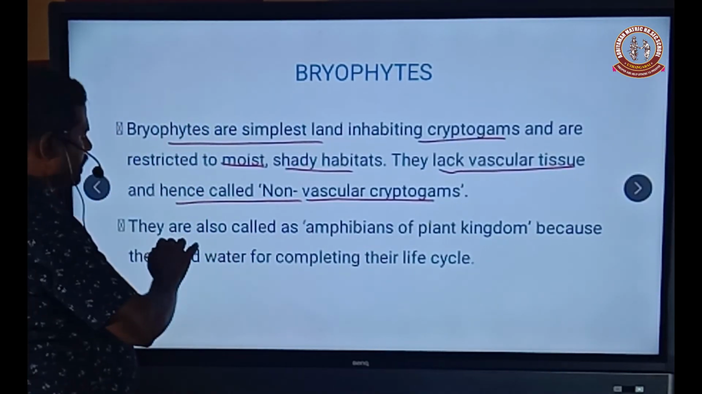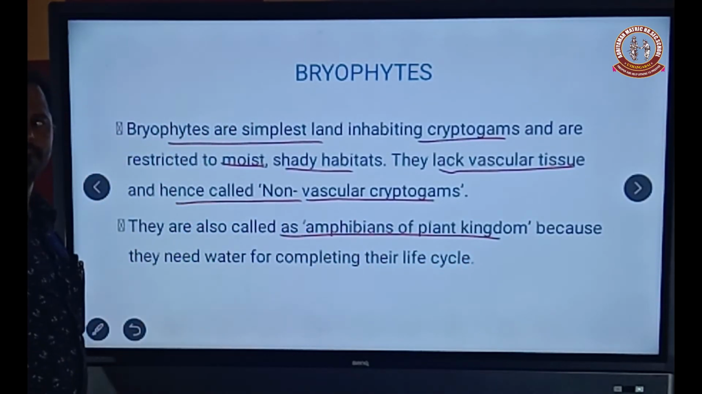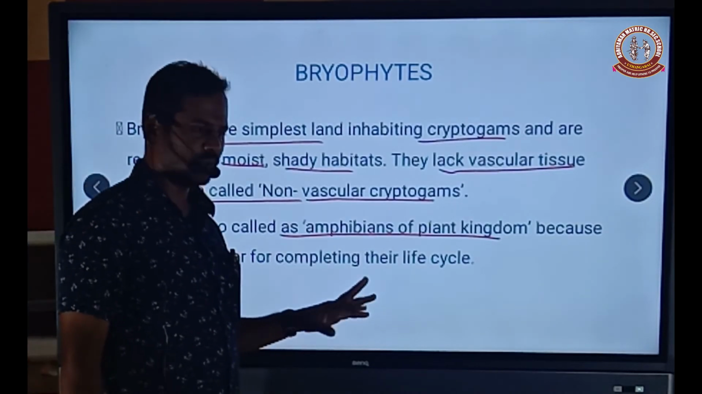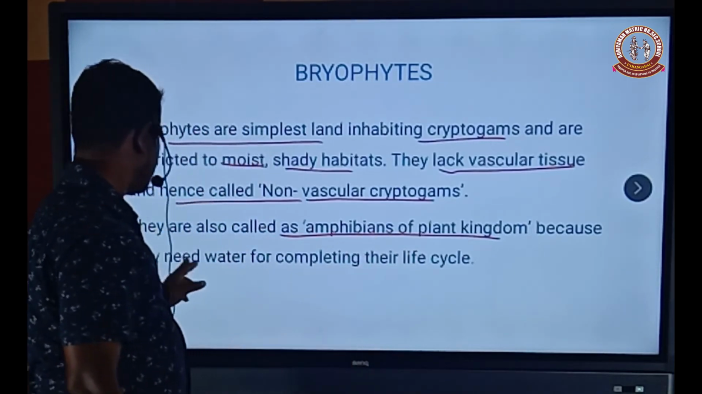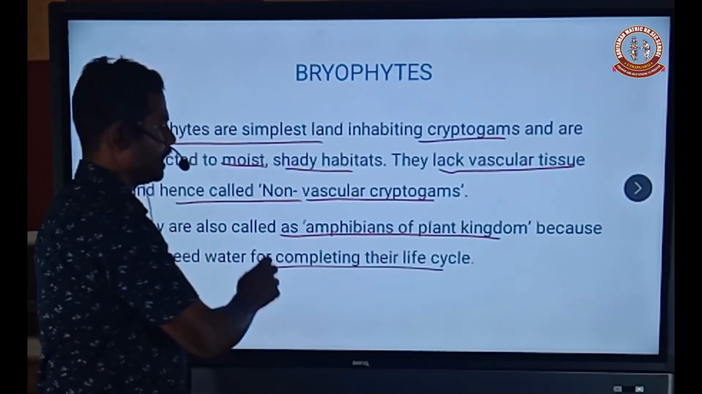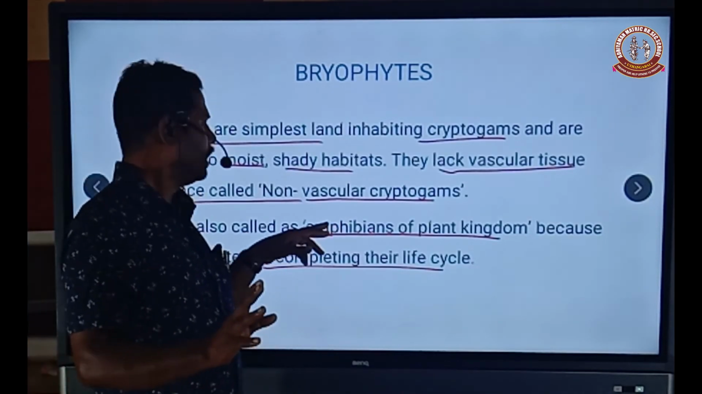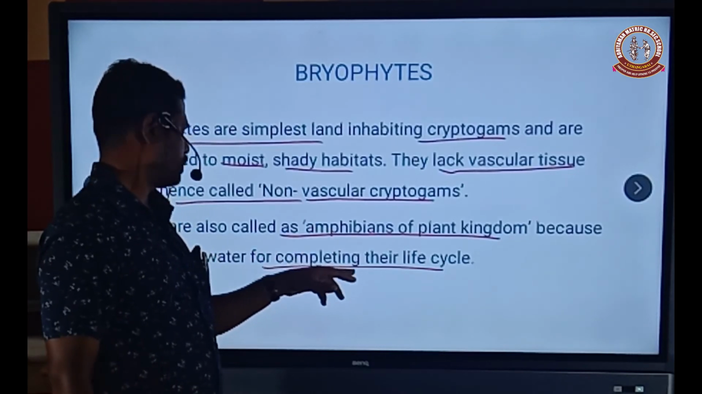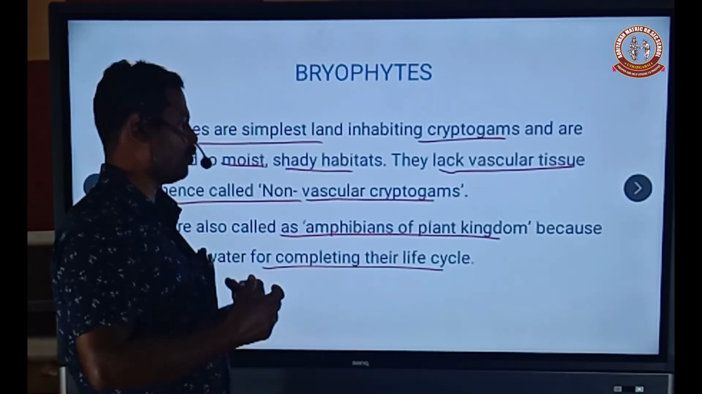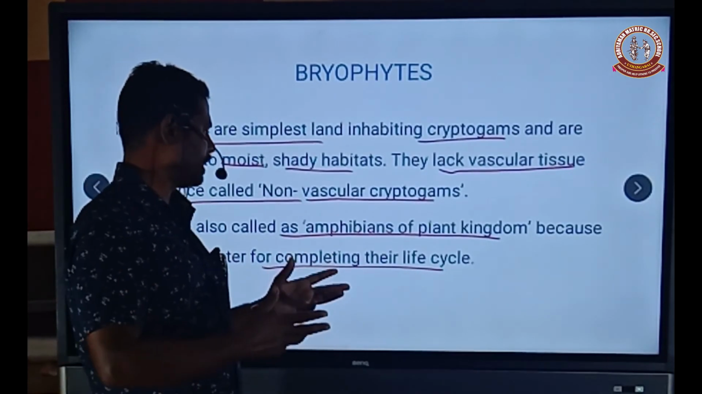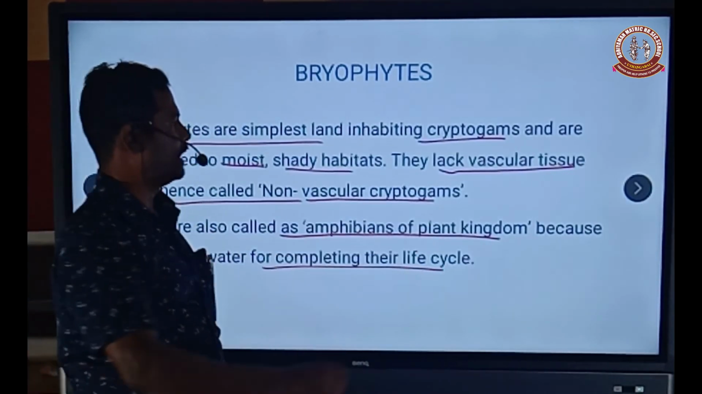The bryophytes are also called amphibians of the plant kingdom. What is meant by amphibian? They occur on land as well as in water. They are the amphibians of the plant kingdom because they need water to complete their life cycle. Without water, fertilization does not take place in bryophytes. The male gamete produces sperm in water, and the sperms swim in the water and reach the female gametophyte. So they are called the amphibians of the plant kingdom.